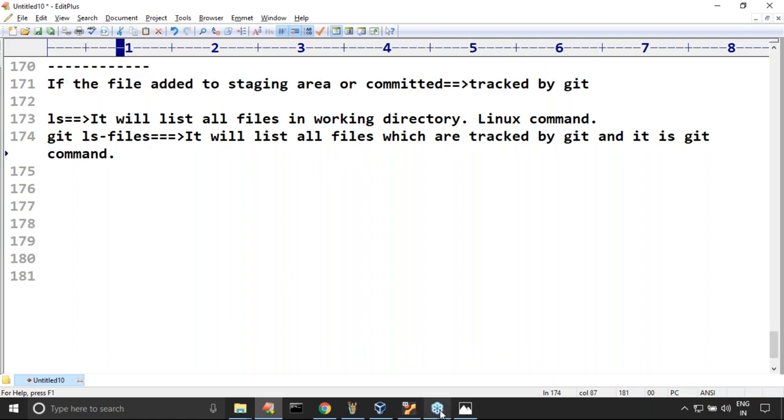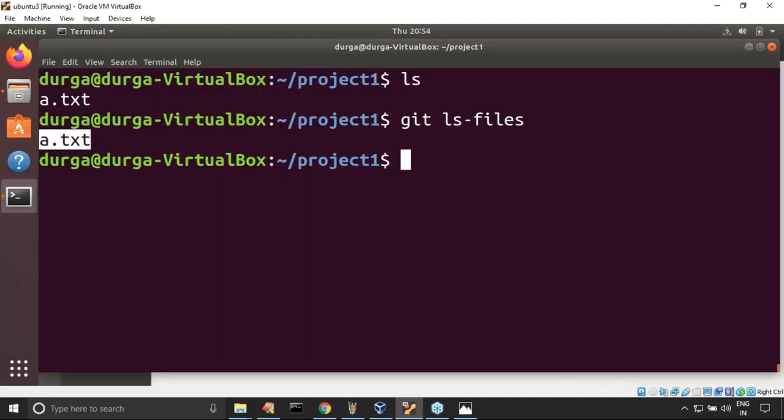Now what I want to do is, observe carefully, sir. This a.txt is already tracked by Git or not? Yes, friends, already tracked. So now I modify it in the current working directory. I want to add a new line, sir.